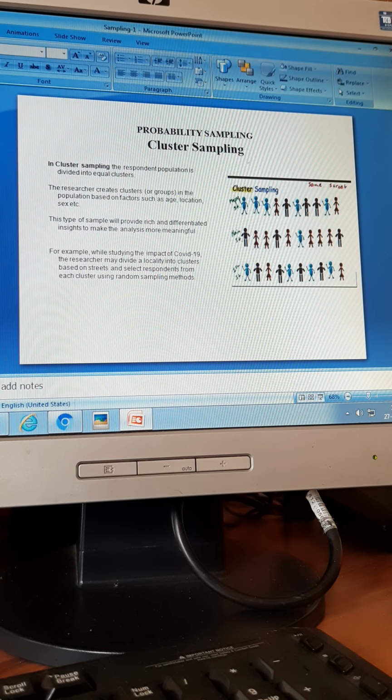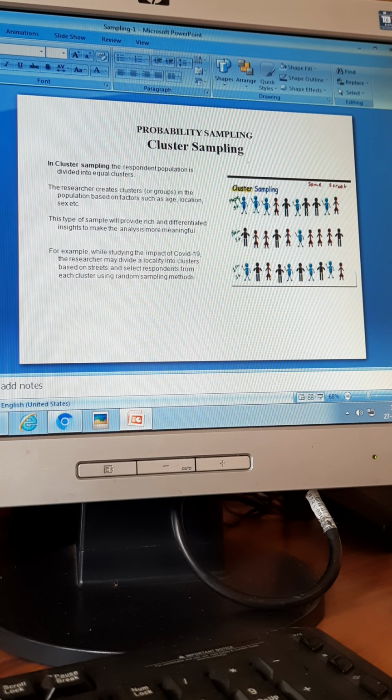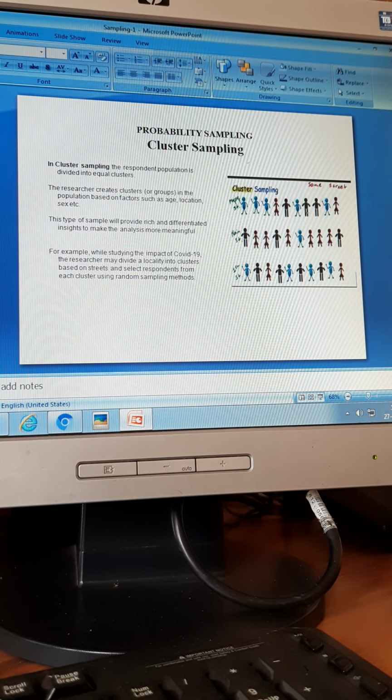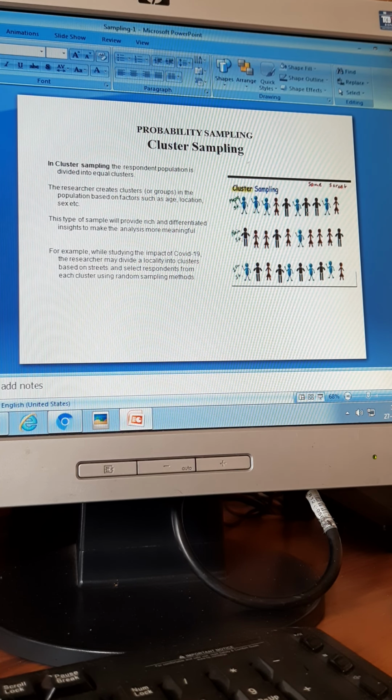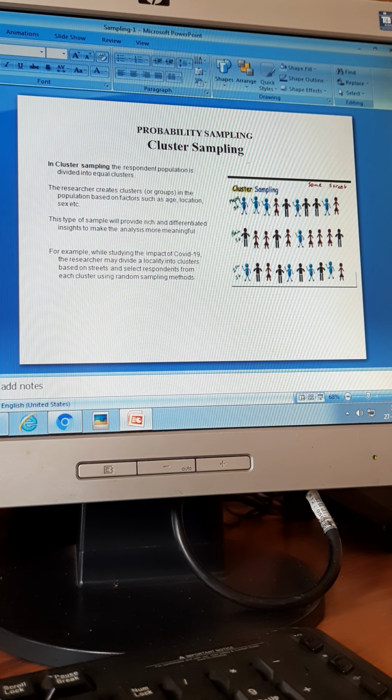Most of the time we use cluster sampling in terms of the area. Supposing we want to study the impact of COVID-19, what will you do?